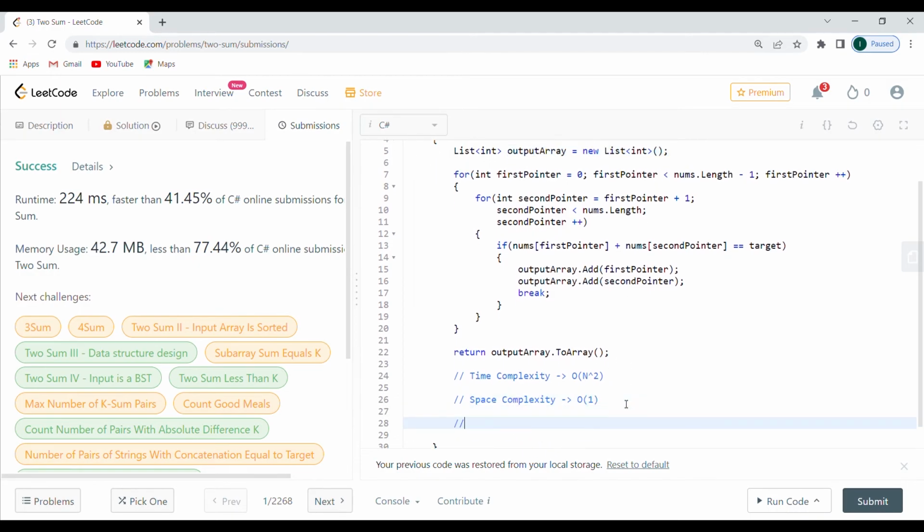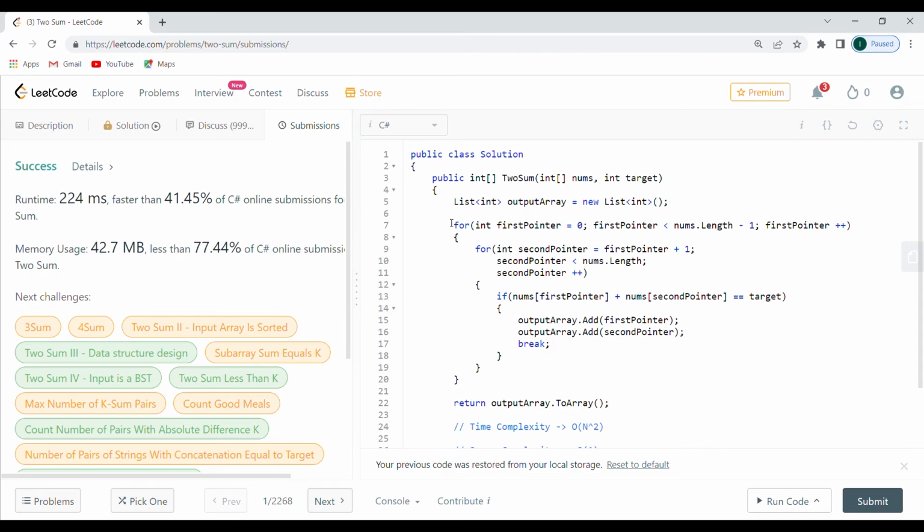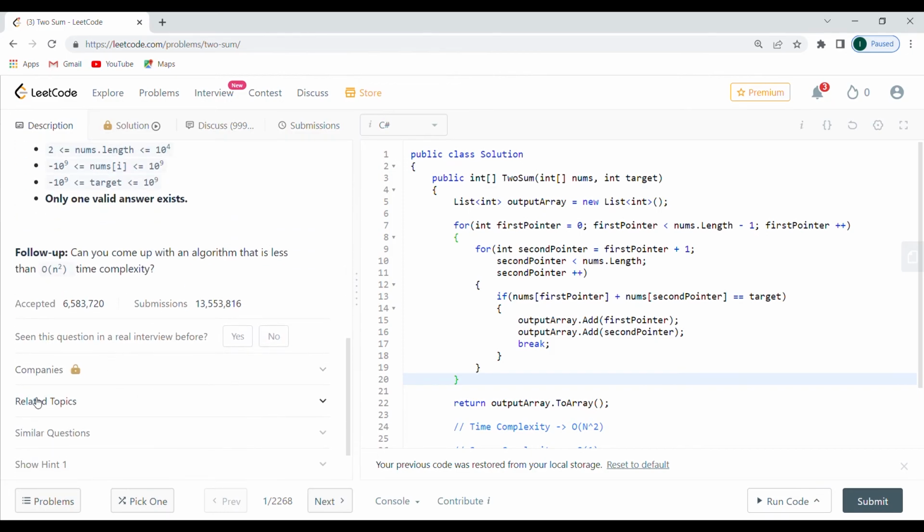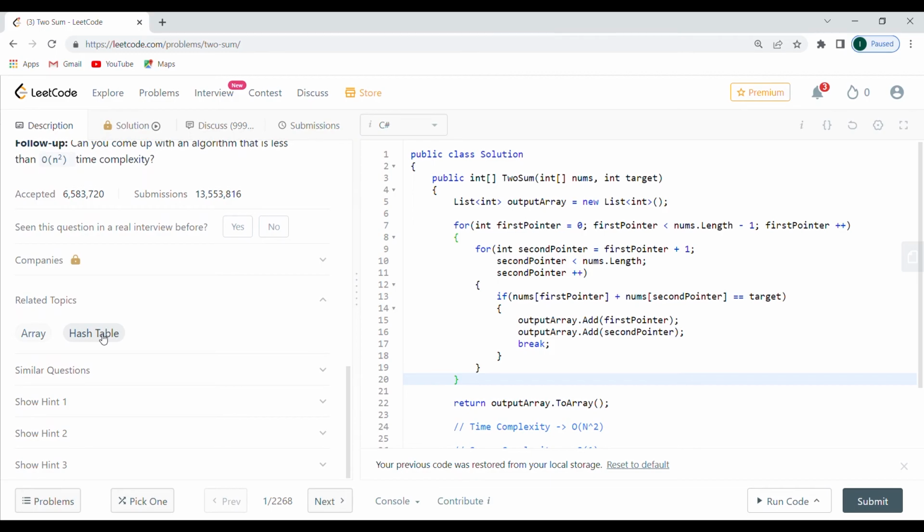And a very important note to ask is, do I need to optimize this, right? If they say that you need to optimize it, then you're going to think of another algorithm, but you already have something working. So you already have something figured out, and it's a lot easier to actually start from here instead of going for the optimized solutions from the beginning. So here, if you go to related topics, you can see an array and a hash table. And in the interview, they're not going to tell you how to optimize it, obviously, but you can ask them for hints, and you can ask, what kind of a topic am I looking into, right? Am I looking for a stack? Am I looking for a heap? What exactly am I looking up to?